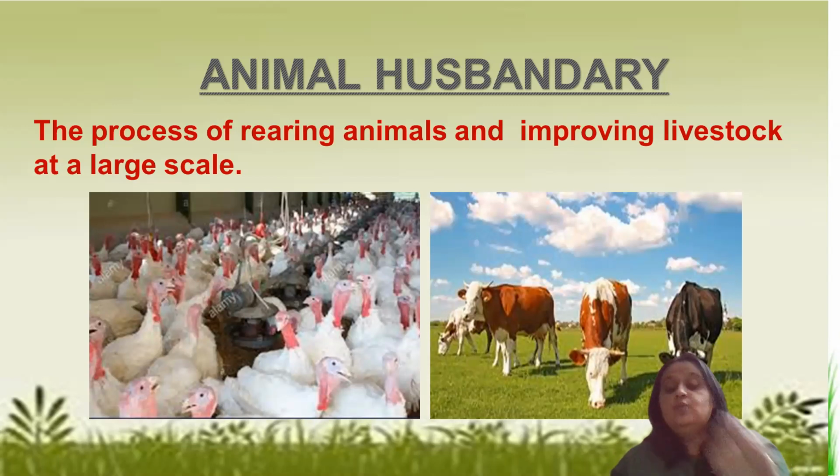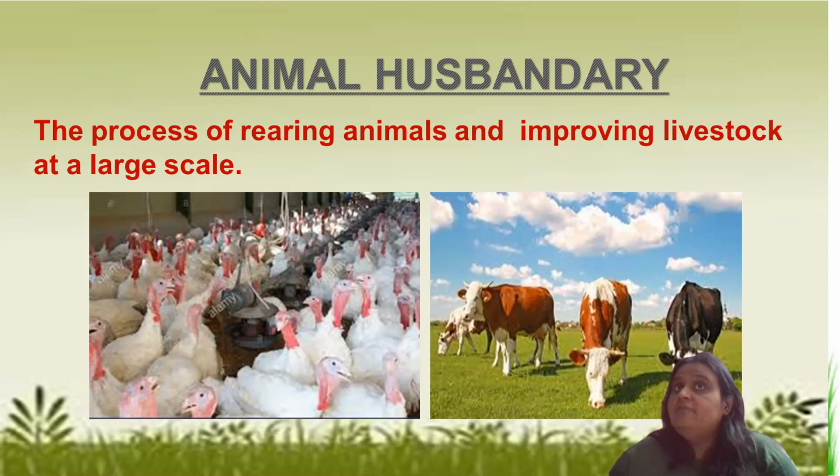Like you can see in the picture, you must have visited people who take care of cows and buffaloes for milk products, and that is a business also, not only for home but for selling purposes, to earn money as well. And poultry, the hen, chicken, that people use, is also useful.